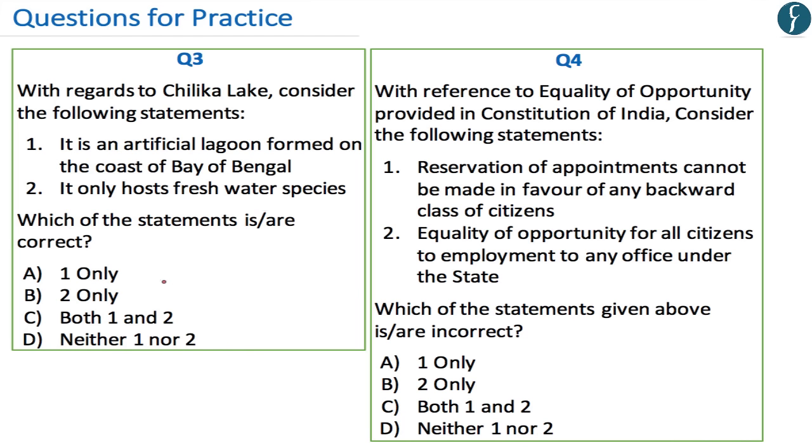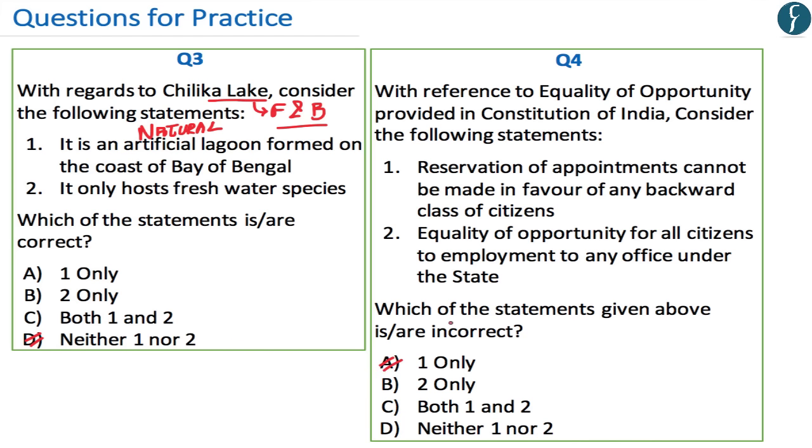Now, with regards to question number 3, the correct answer is D, neither 1 nor 2. Now, Chilika Lake is a natural lagoon which has been formed on the coast of Bay of Bengal. And apart from this, Chilika Lake contains both fresh water and brackish water, and therefore it hosts both freshwater species and seawater species. Now, with regards to question number 4, the correct answer is A, 1 only.